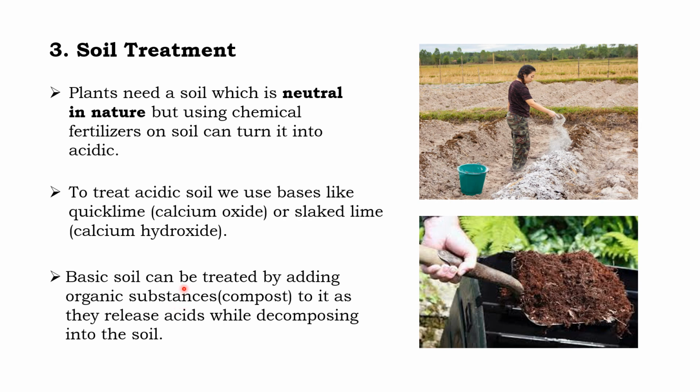For giving acid, we can give compost. See, this is the compost, and the compost contains acid. Compost is an acidic substance. So when we mix this compost into the basic soil, it will neutralize and we get a neutral soil, and that is best for plant growth.